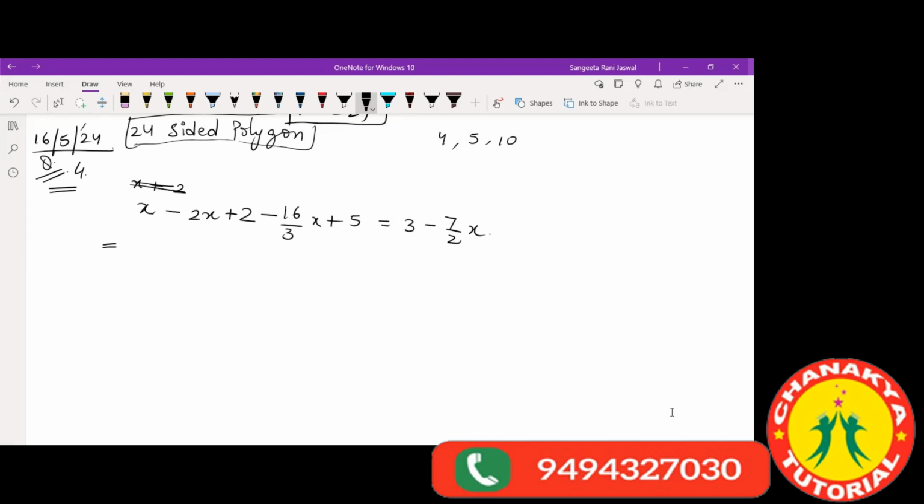Okay, let's take all the x terms together first. Whatever x terms we have either on the left side or on the right side, we'll take all of them together. So let's take x minus 2x minus 16 by 3x, then minus 7 by 2x comes on this side, this will become plus 7 by 2x.